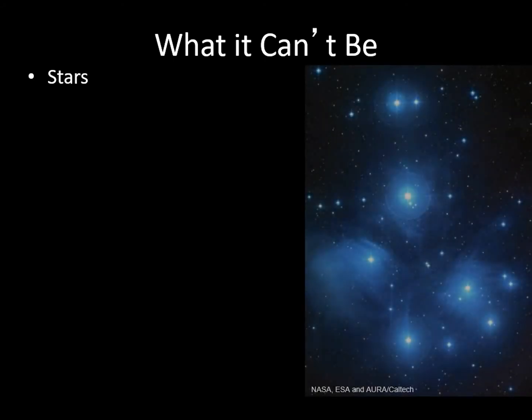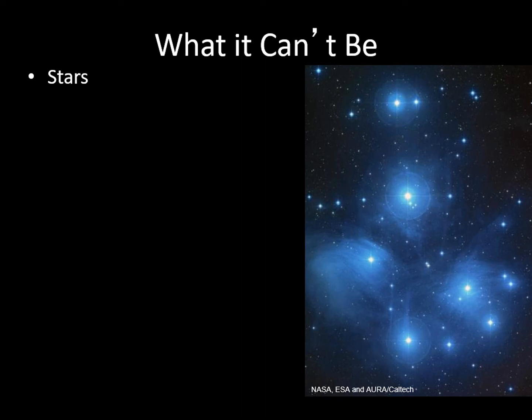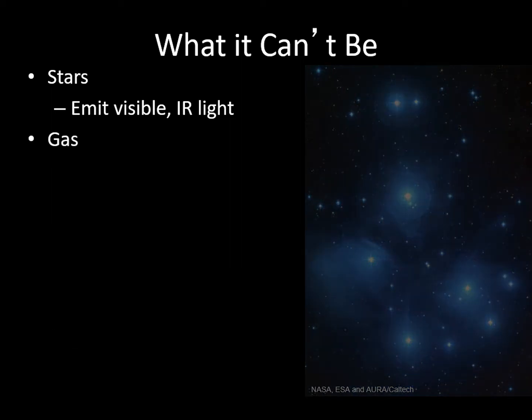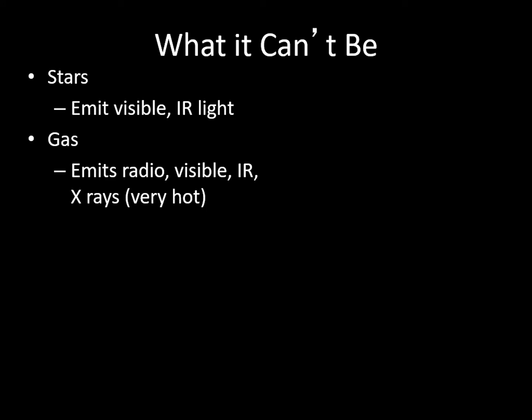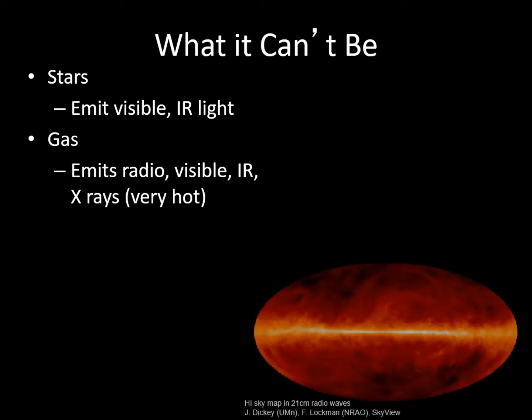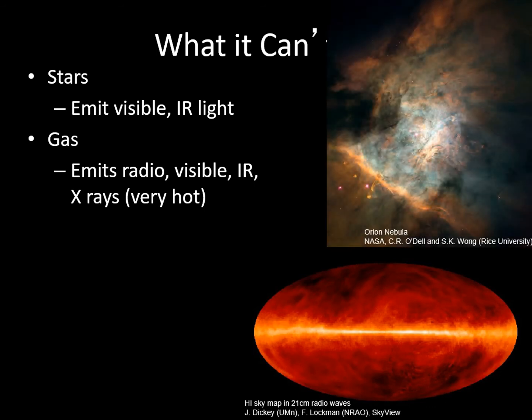It clearly isn't made of stars. If most of the mass of the galaxy was in the form of stars, even low-mass M stars, we would be seeing the visible or infrared light they produce. We also know it can't be gas. Depending on the temperature and composition of the gas, it will emit light in the radio, infrared, visible, and at high temperatures, even the X-ray parts of the spectrum. So we'd see it if there was that much gas in the universe.